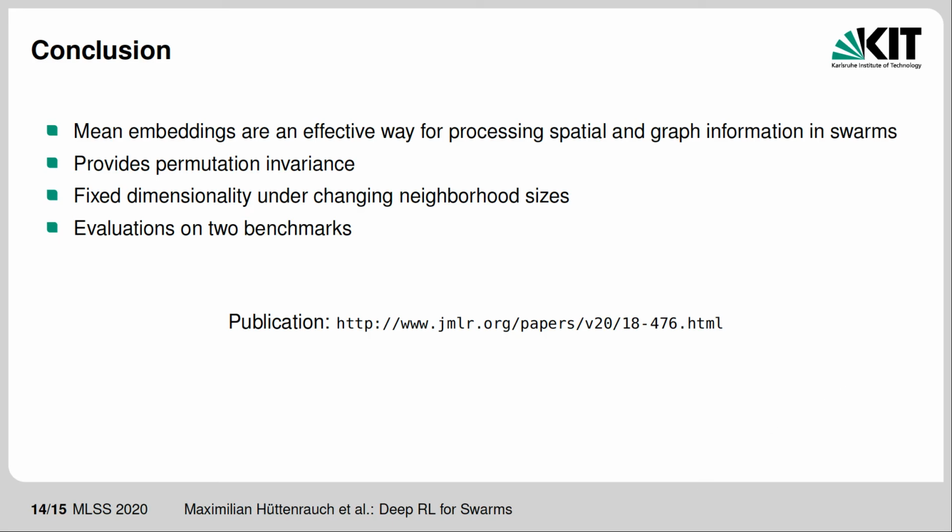Alright, in this presentation we saw that mean embeddings are an effective way for processing spatial and graph information in swarms. They provide necessary properties such as permutation invariance and fixed dimensionality under changing neighborhood sizes. Evaluations on two benchmark tasks showed that information processed by neural network mean embeddings results in better performing policies compared to other representations.